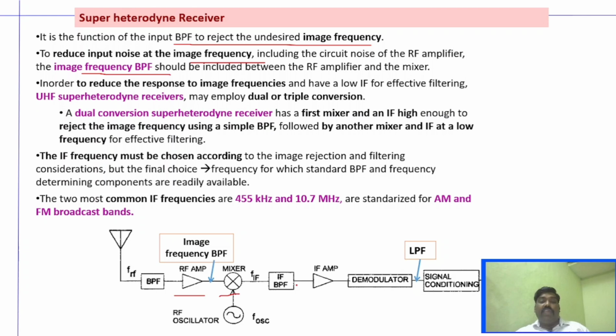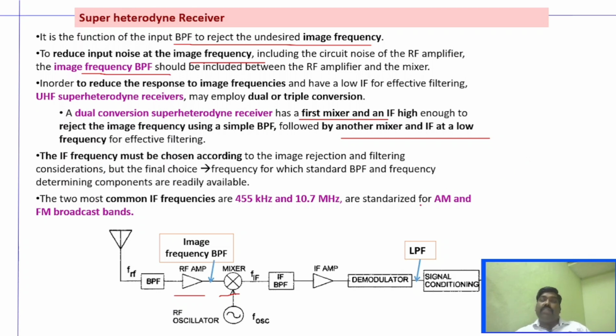Similarly, we can have another low pass filter at this stage where we can also remove the unwanted noise. And image frequency rejection can be improved by using dual conversion or triple conversion. In dual conversion, we have a first mixer with a high IF, and a second mixer with a low IF, which gives effective filtering.